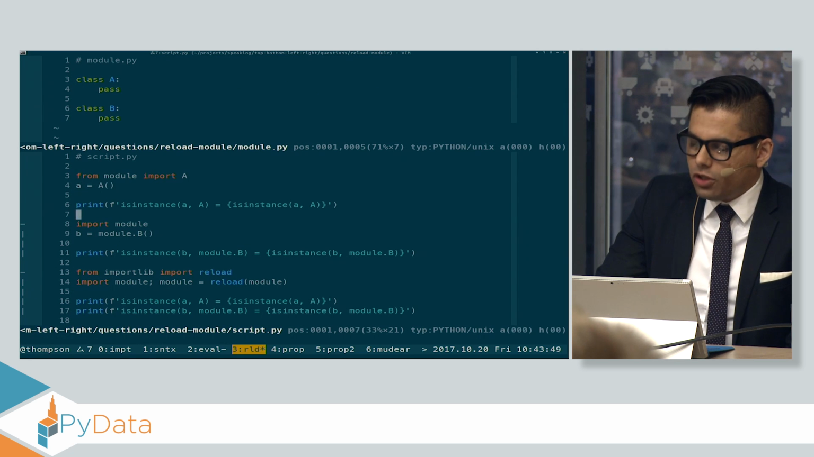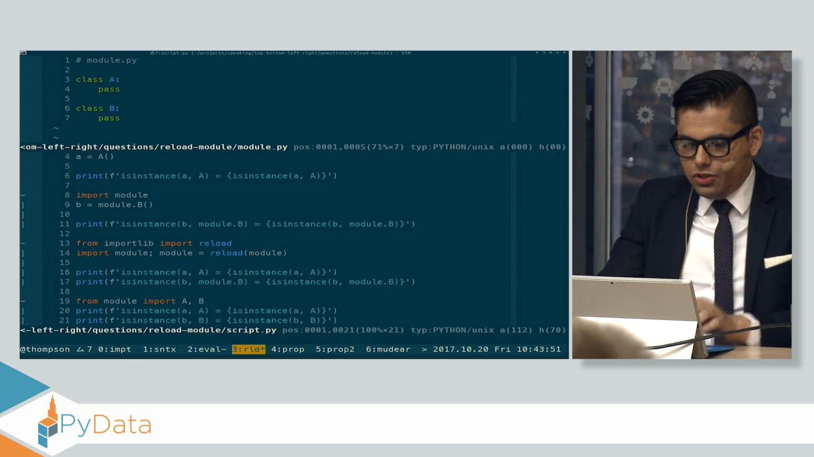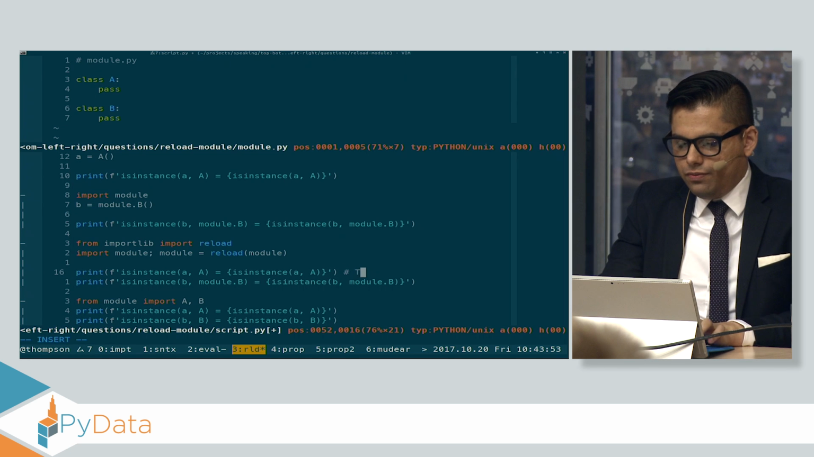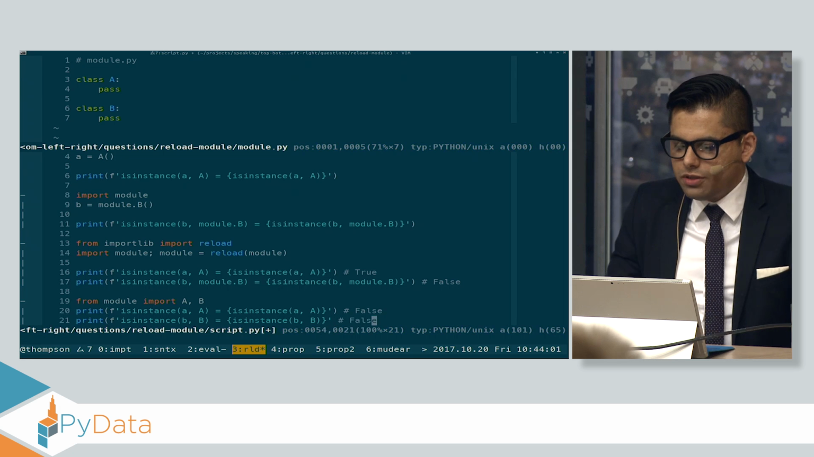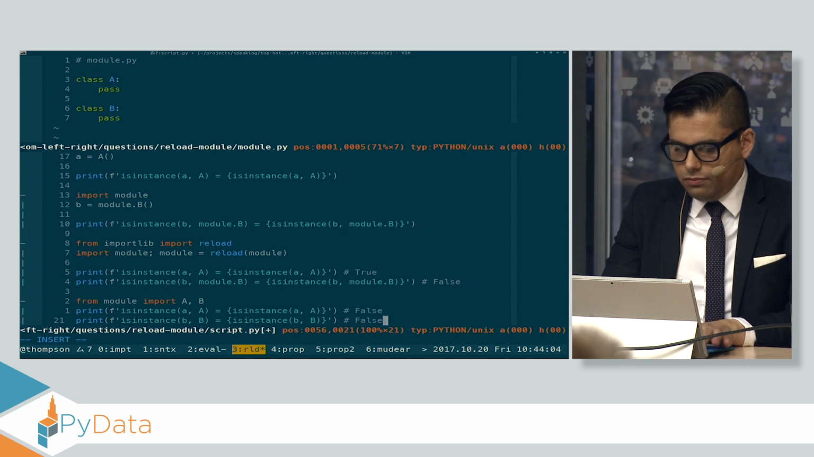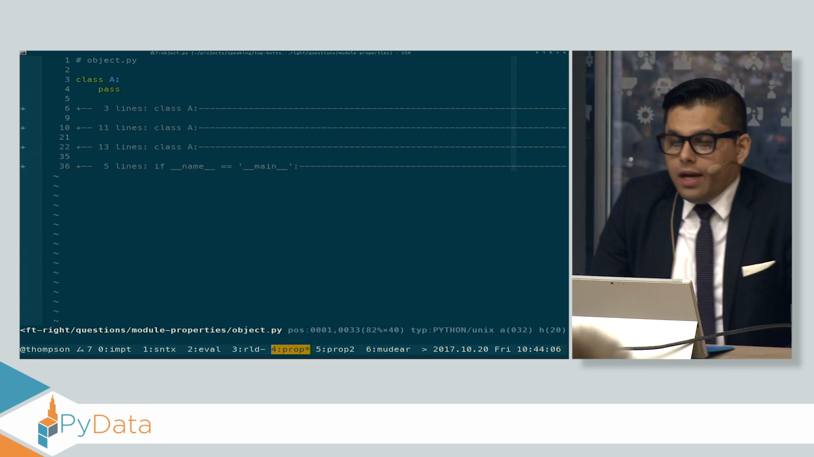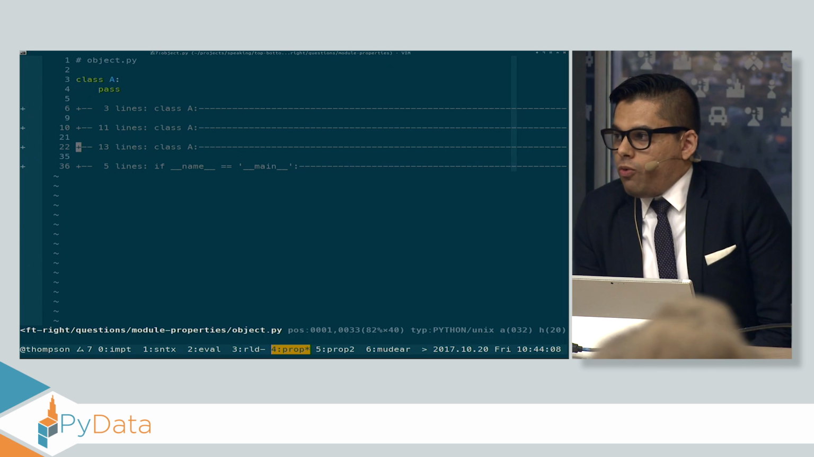So we'll go over a little bit of theory to figure out why it is that the answers to this are true, false, false, and false. It might surprise you. Okay, let's imagine that we're writing a little bit of code.